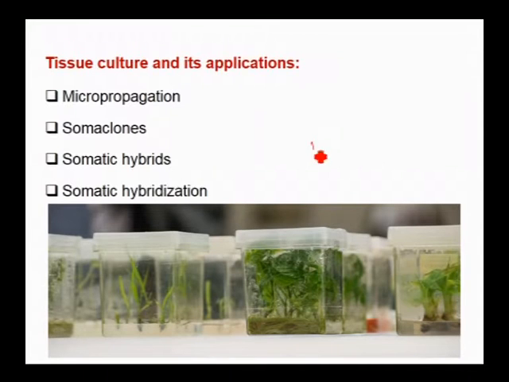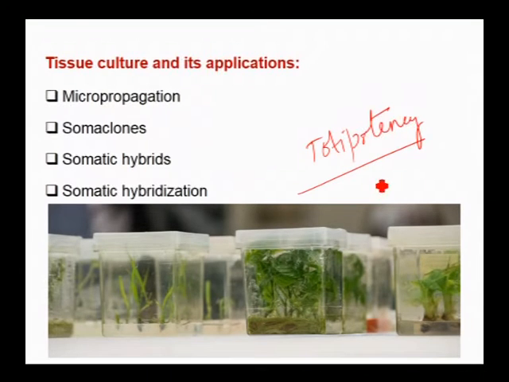The principle of plant tissue culture is totipotency, which means production of a complete plant from any part of the plant under controlled conditions, or the capacity of any cell, tissue or organ of a plant to generate a whole plant under in vitro conditions.